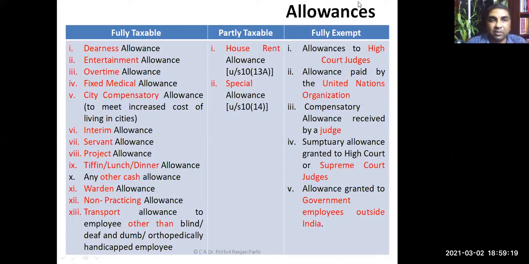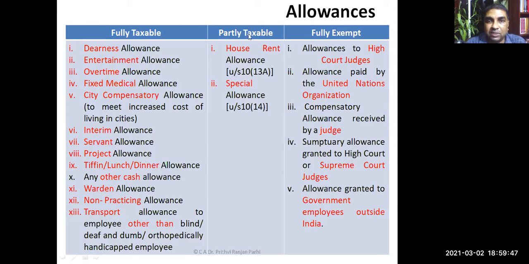So we have already learned that we can classify allowances for tax purposes into three categories: allowances which are fully taxable, allowances which are partly taxable, and allowances which are fully exempt. These are the allowances which are fully taxable: dearness allowance, entertainment allowance, overtime allowance, like this. Most of the allowances we have covered. Entertainment allowance I have not taught you. I'll be telling you after some time.